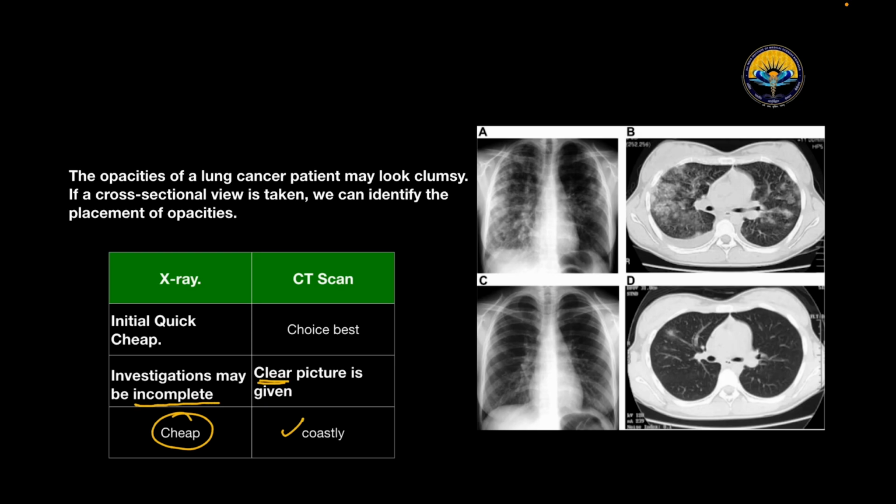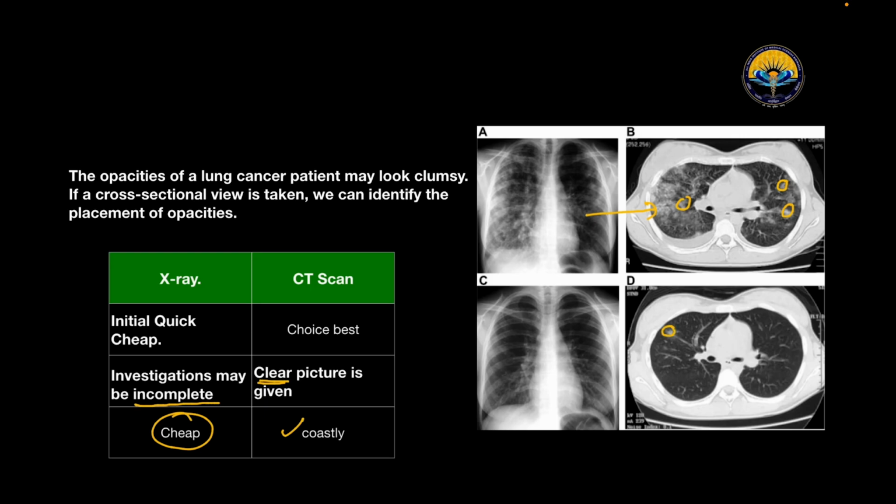So look over here. The opacities of lung cancer patients may look clumsy, but yes, if a cross-sectional view is taken, we can identify the placement of opacities. And look over here, here we have the lung pathologies, and here we can easily identify the placement of the opacities, and that's why CT scan is better than X-ray.